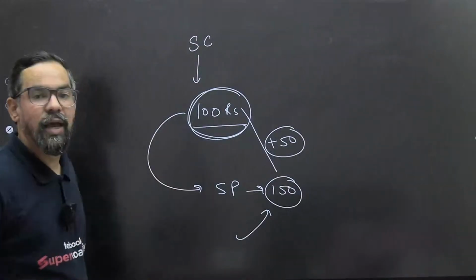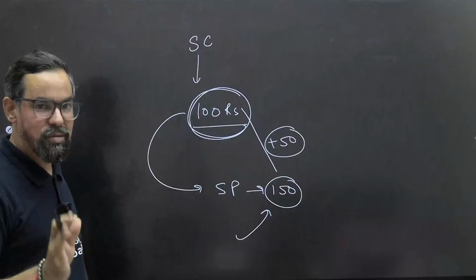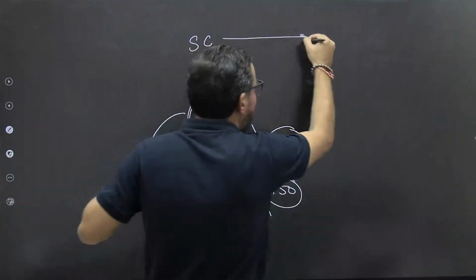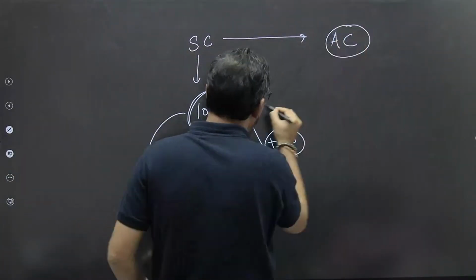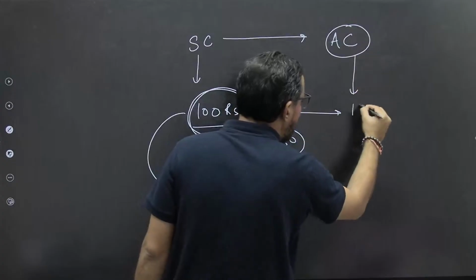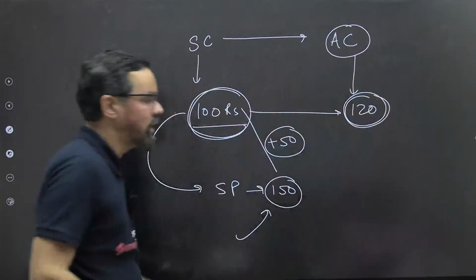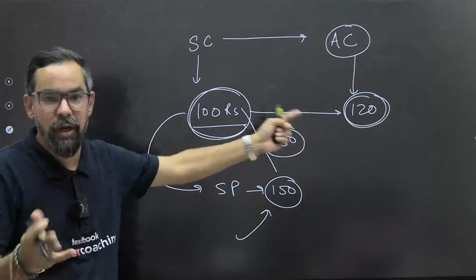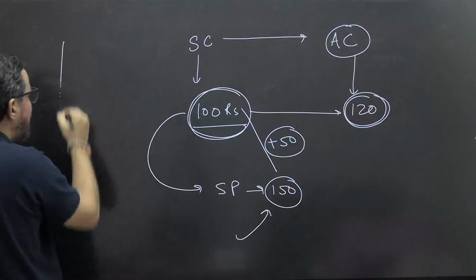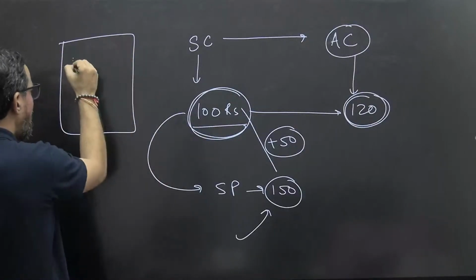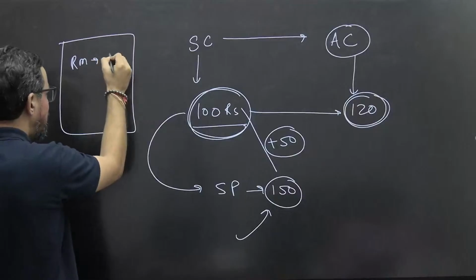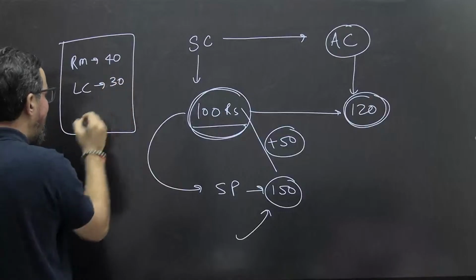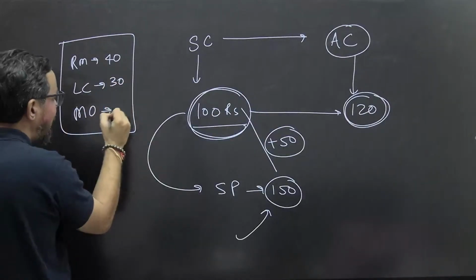ठीक है. अब कई बार क्या होता है, like it is not necessary कि your estimated cost or your standard cost is exactly your actual cost. So what we generally do, we compare it with the actual cost. ठीक है. So let's say the actual cost came to 120 rupees. आपने प्लान किया था कि we will manufacture this marker at 100 rupees, but while we produced it, it came to 120 rupees. ठीक है. So planning कुछ इस तरीके से था. Let's say raw material is 40 rupees, and we have labor charges, let's say that is 30 rupees, and we have manufacturing overheads, that is again 30 rupees.